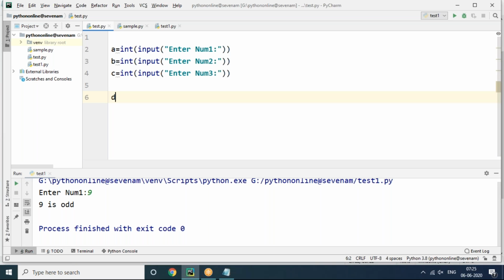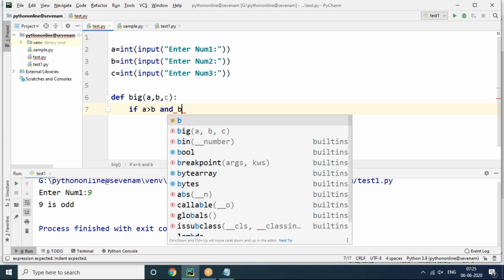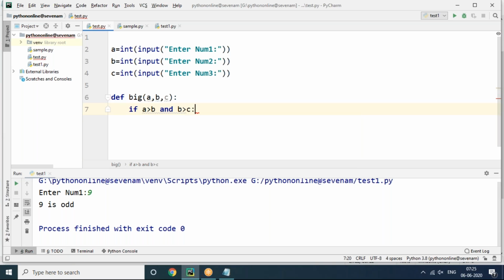I'm going to create a function with def. Big is the function name, and it will take a, b, c. Now my condition is: if a greater than b and b greater than c. Yes, and is a logical operator. If a greater than b and b greater than c, what do I need to do? A is big.